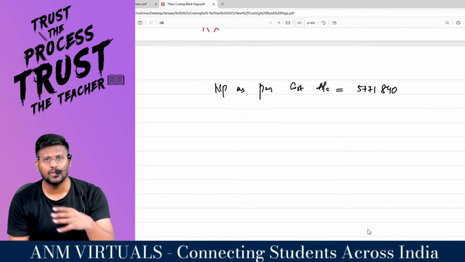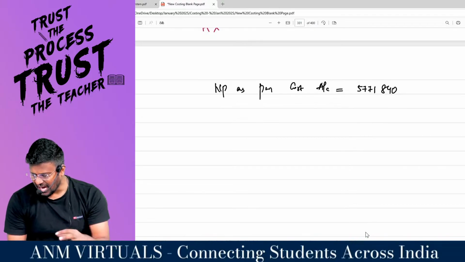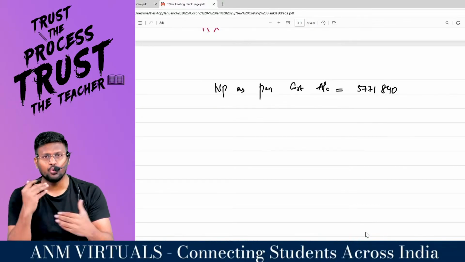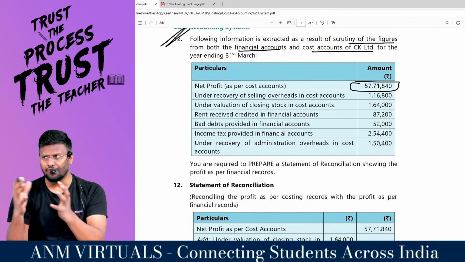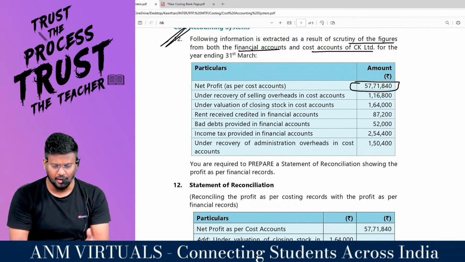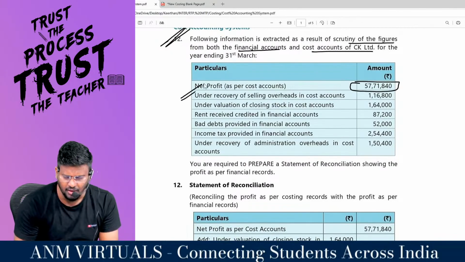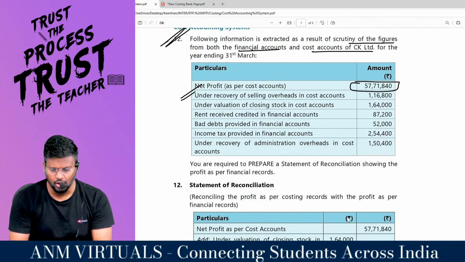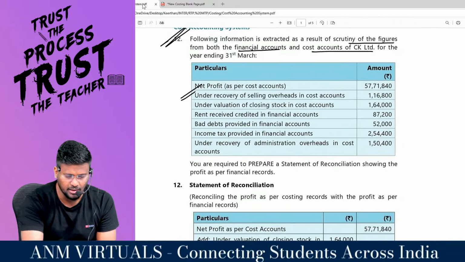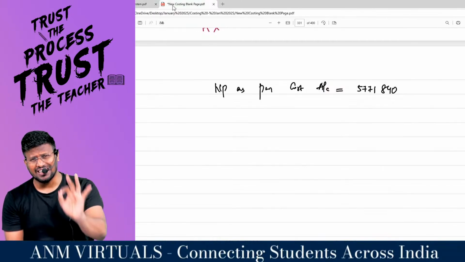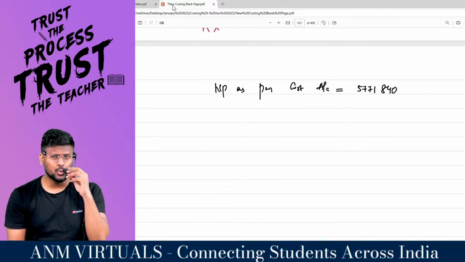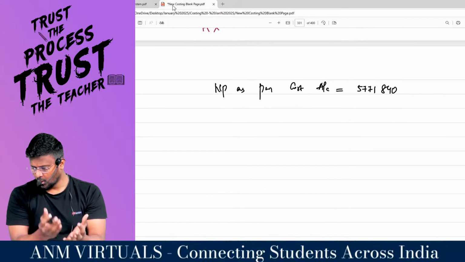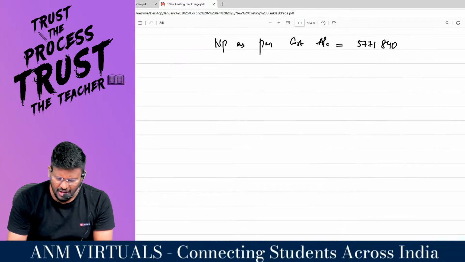I am not starting with the financial accounts. I am starting with the cost accounts. By starting from the cost accounts, I am moving to the financial accounts. I am going to explain what the difference between the financial accounts and the cost accounts is. Number one, under recovery of selling overhead in the cost accounts, 1,16,800. First, understand logically. I saw many students learning these by heart. Don't do that. I will explain it very logically.